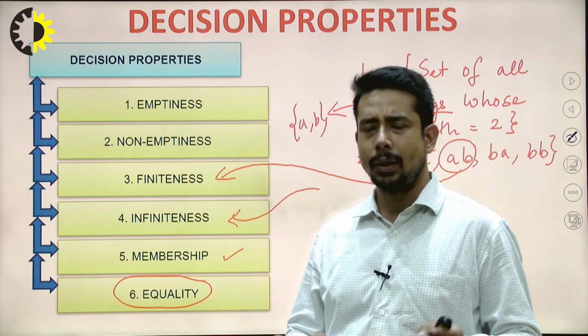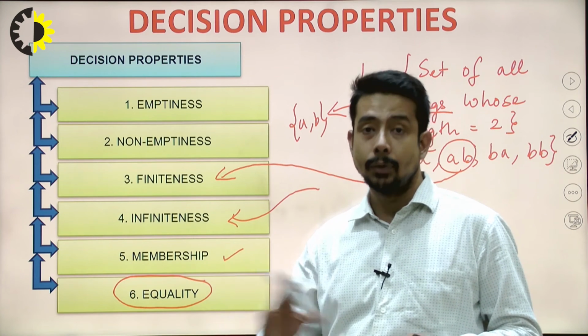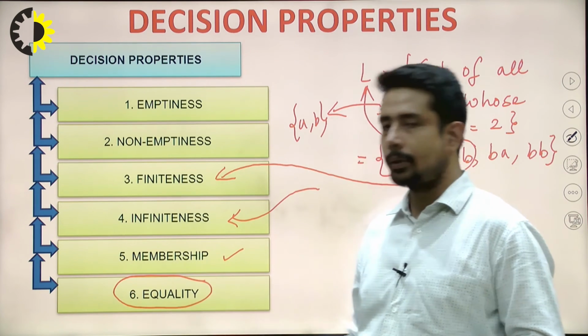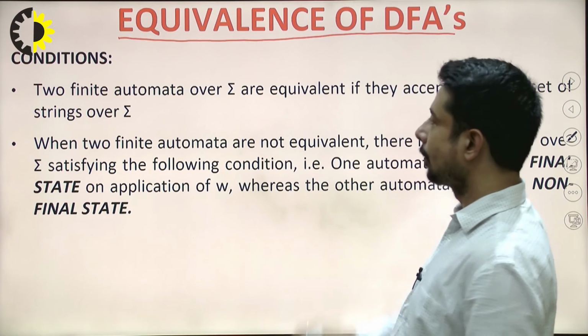Equality means that if we are given 2 finite automata, we try to find out whether they are equivalent to each other or not. And what is that? I will try to discuss it in the next topic. So the next topic is equivalence of 2 DFAs.